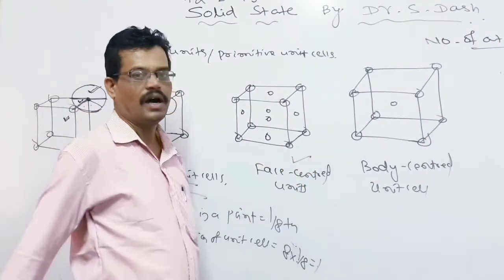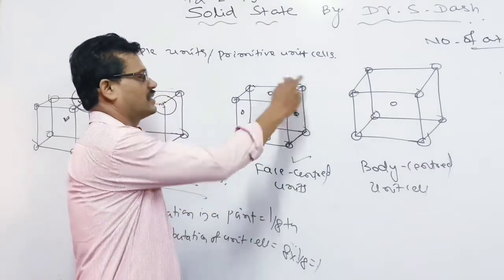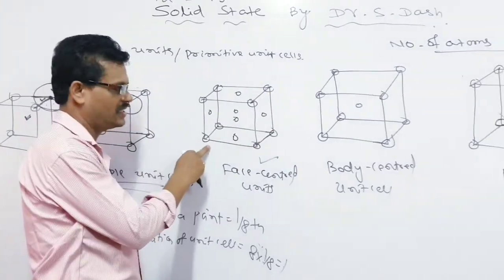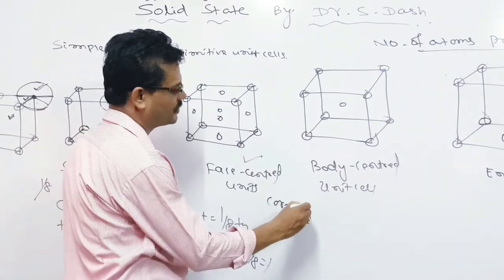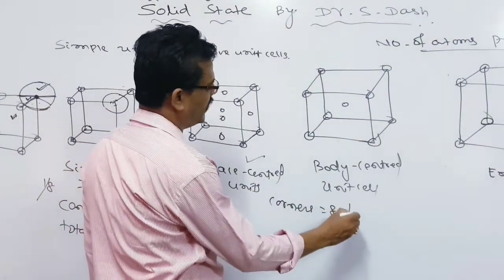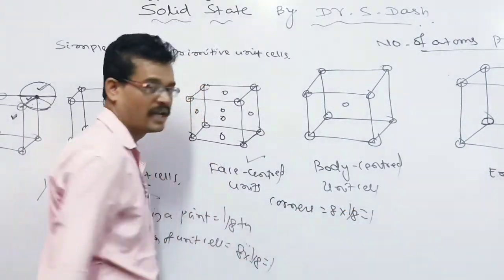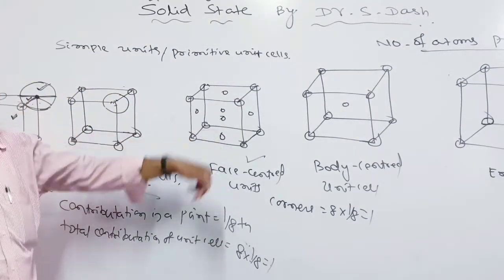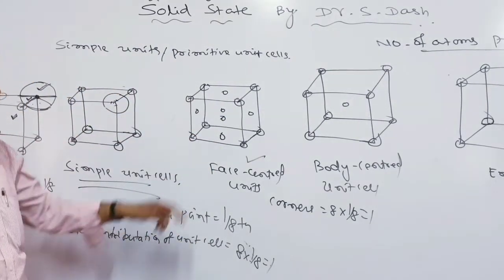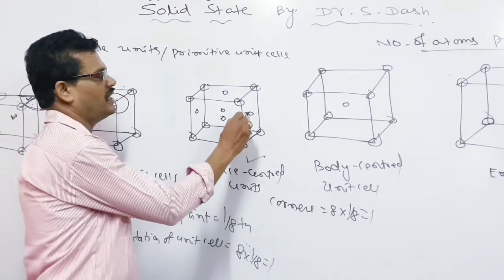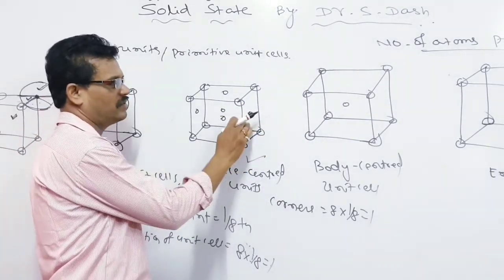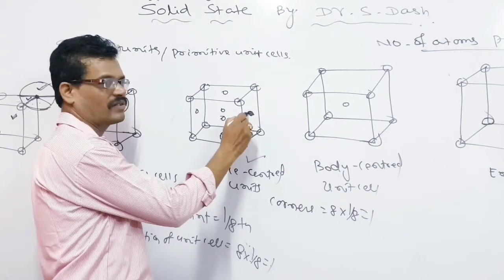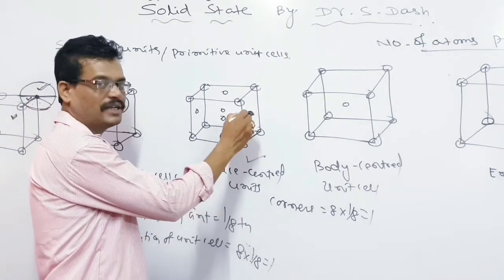So here you see there are 8 corners. Because there are 8 corners, you have to get the contributions from the corners. 8 into 1/8, that is 1. And there are 6 faces. In these faces you can observe, the neighbor unit cell has also the same faces. So one point is shared by 2.